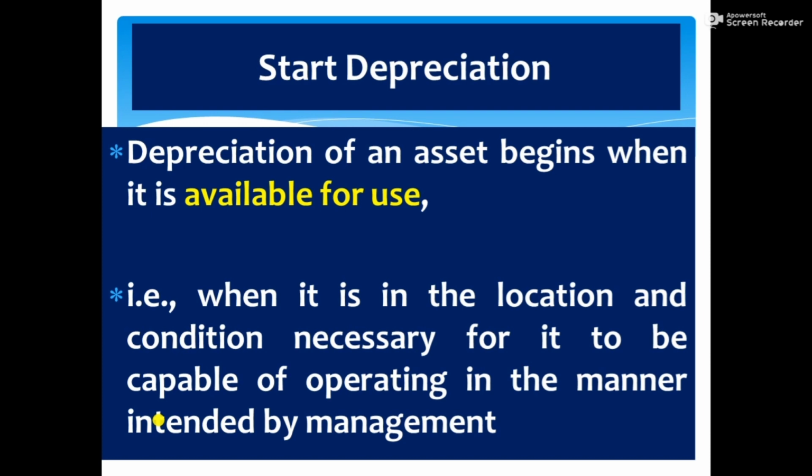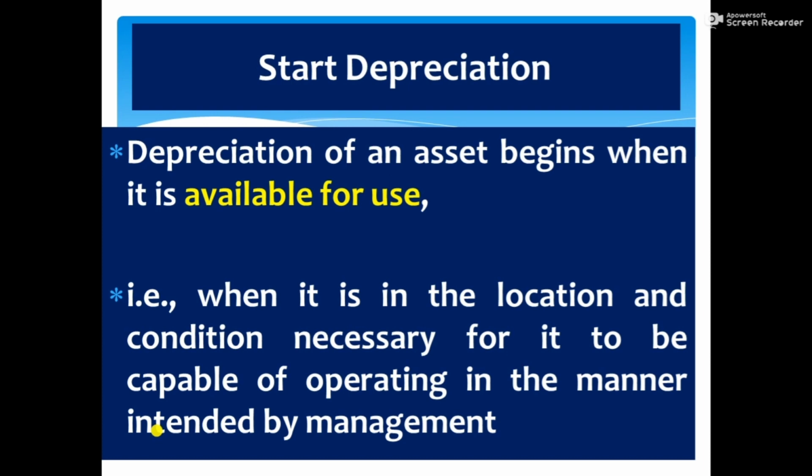The management wants to use an item. For example, they purchase a bus. The management's intention is to use the bus as a mobile ATM. The enterprise asks the manufacturer to convert the bus into a mobile ATM.